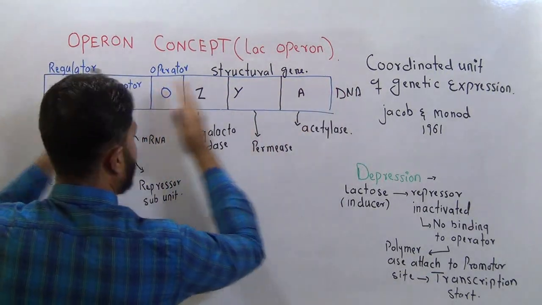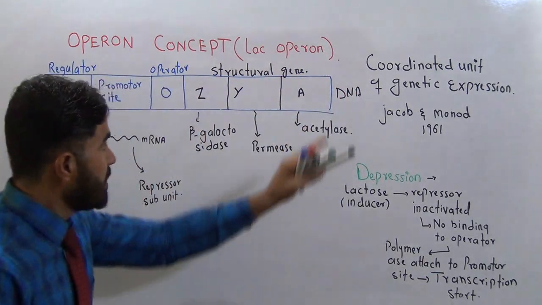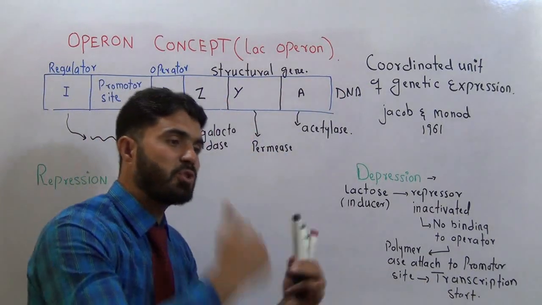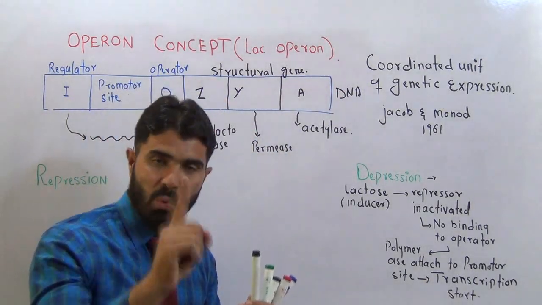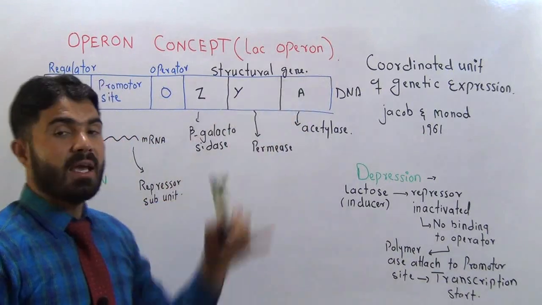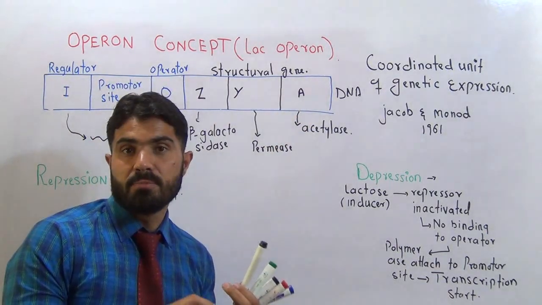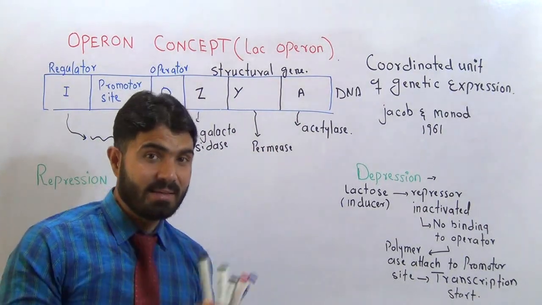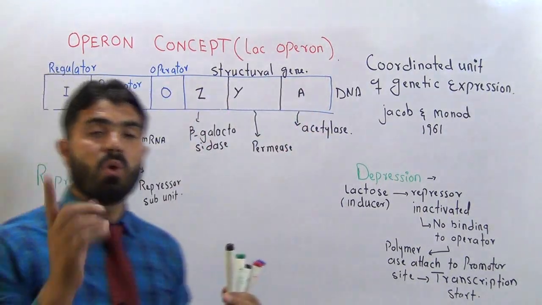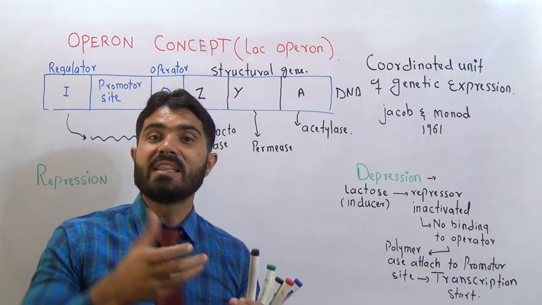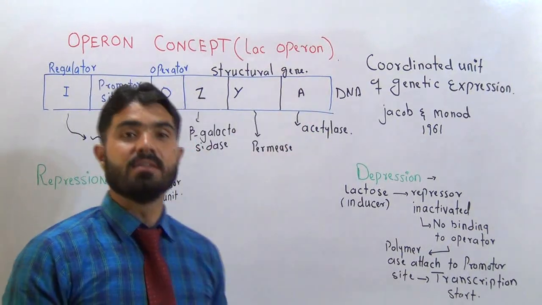This is the operon. And this whole segment is not responsible for the synthesis of just one enzyme. It is responsible for the synthesis of more than one enzyme, plus this segment is also involved in the regulation of these genes.